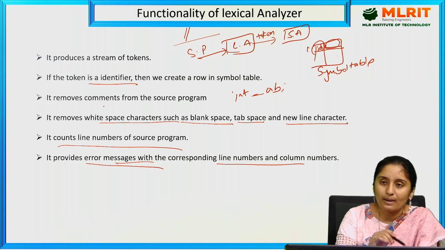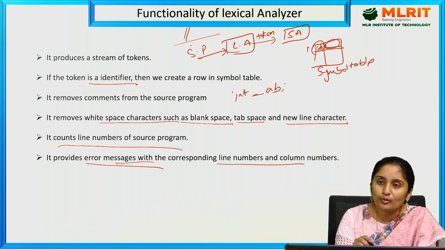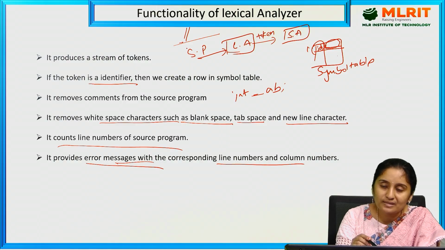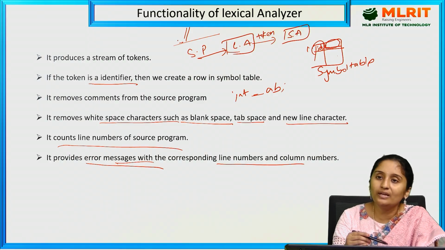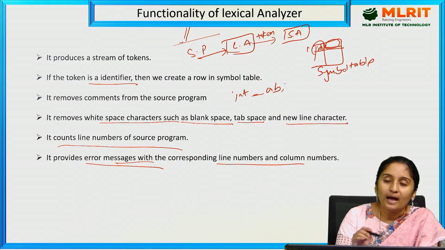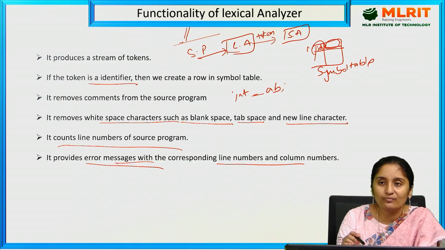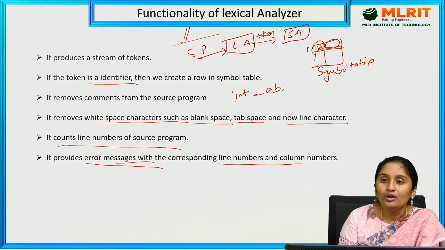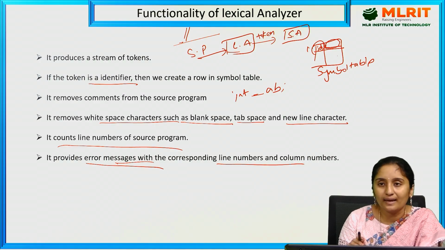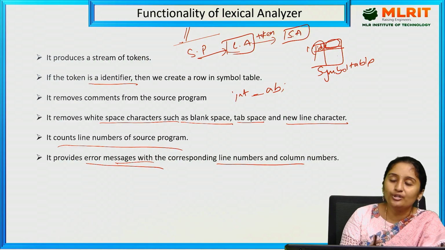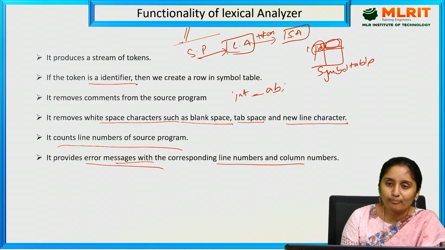It removes the comments from the source program. If any comments are there, any white spaces are there, any tab spaces are there, any new line characters are there, all those things will be removed, even though the program compiles and is not giving any error. And it also counts how many lines the program has. Why? Because when an error occurs, to show that at a particular line the error occurred, we are going to count the number of lines of a program.